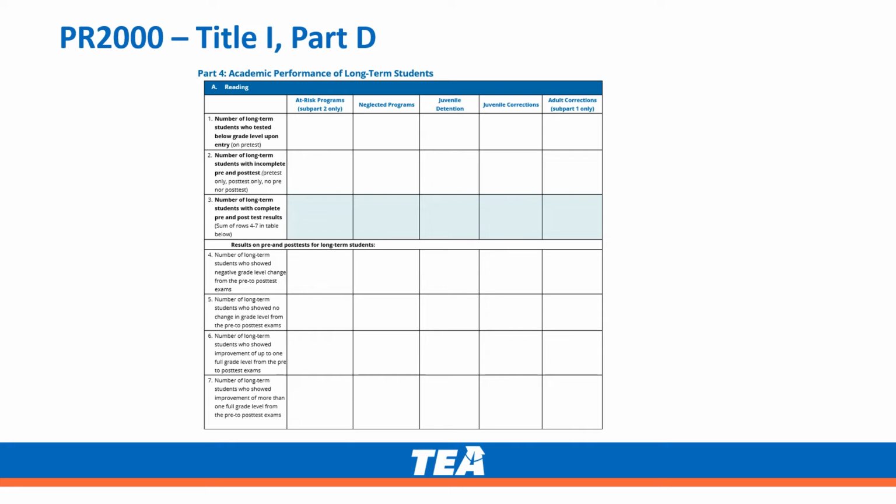Questions 4 through 7 address students that have both pre- and post-test information. Question 4 asks for the number of long-term students who show a negative grade level change. Question 5 asks for students who show no change. Question 6 asks for students who show up to 1 full grade level of improvement. Question 7 asks for students who show improvement of more than 1 full grade level. Question 3 will automatically add the data in lines 4 through 7.